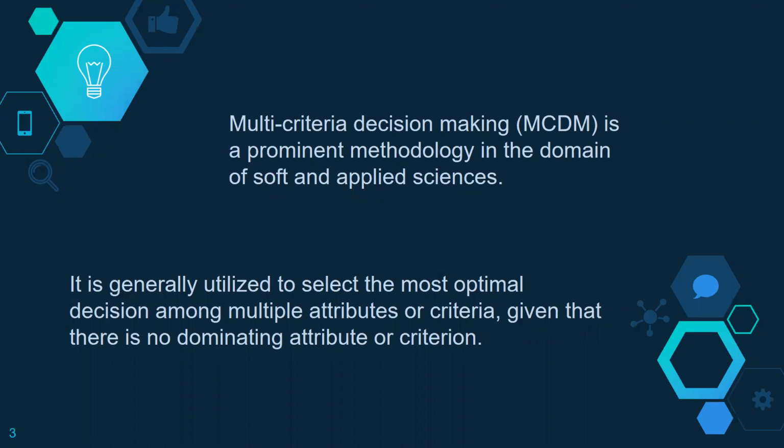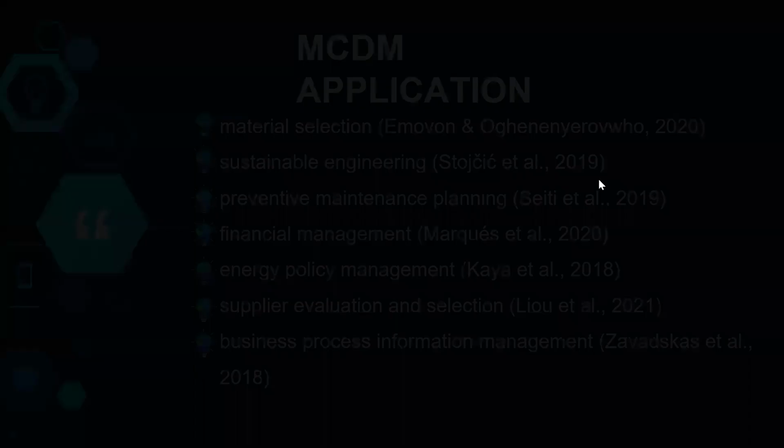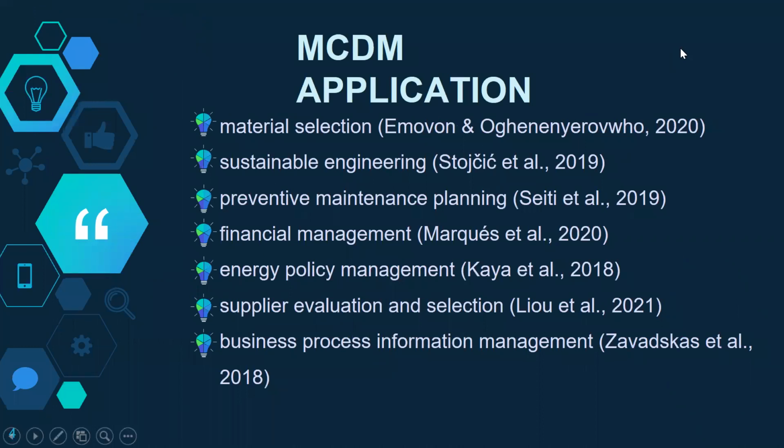Multi-criteria decision-making is a prominent methodology in the domain of soft and applied sciences. It is generally utilized to select the most optimal decision among multiple attributes or criteria, given that there is no dominating attribute or criterion. There are several applications of multi-criteria decision-making, for example, material selection, sustainable engineering, preventive maintenance planning, financial management, energy policy management, supplier evaluation and selection, and business process information management.